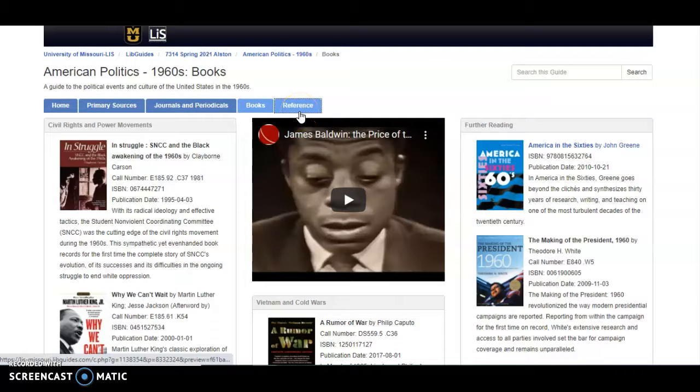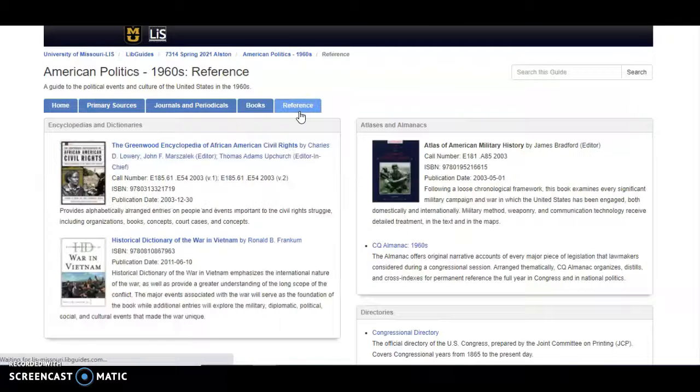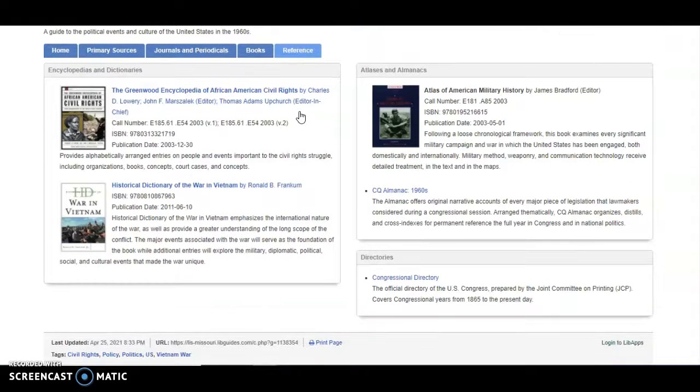And then the final tab we have is the reference tab, where you can find encyclopedias and dictionaries, atlases and almanacs, and directories.